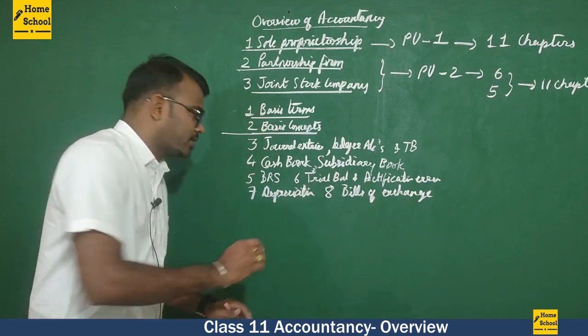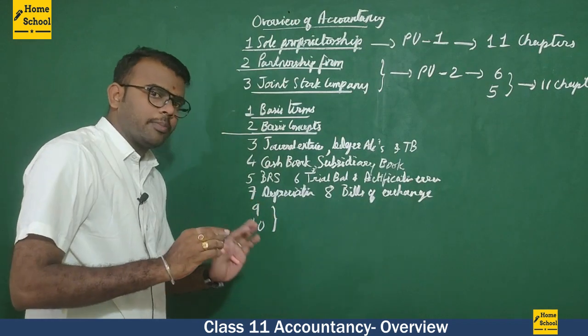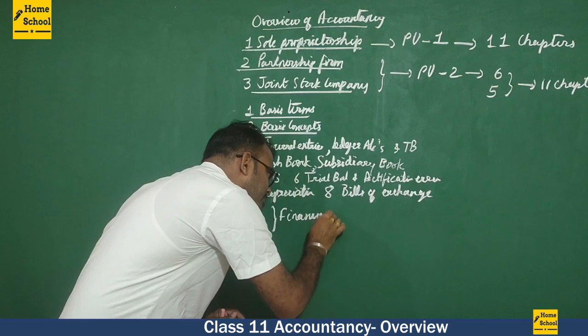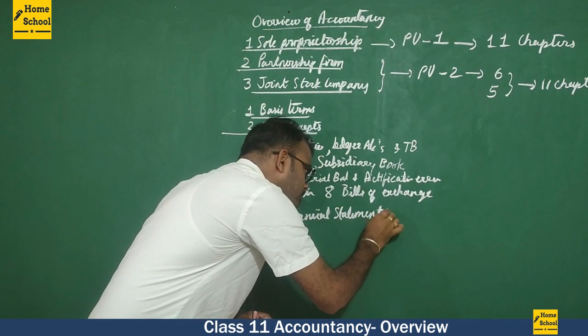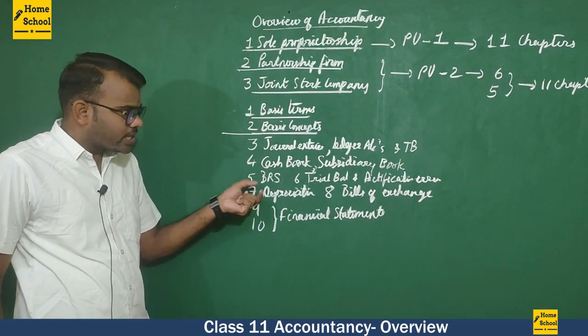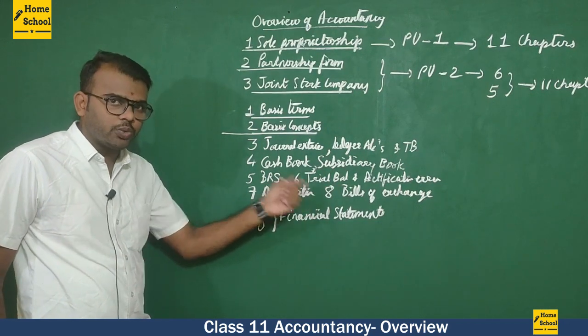In the next chapters, that is 9th and 10th, both chapters are parallel, that is financial statements. The 9th chapter is Financial Statement 1 and the 10th chapter is Financial Statement 2.